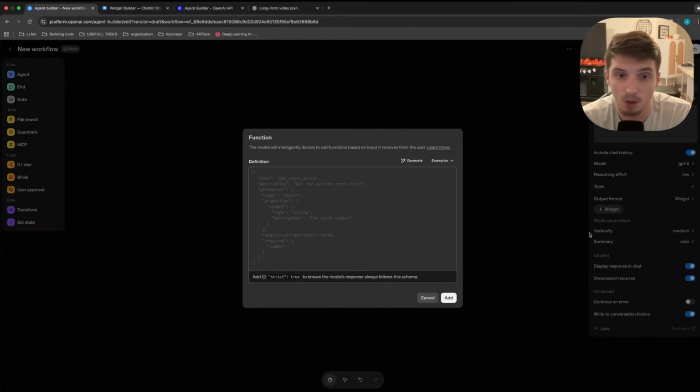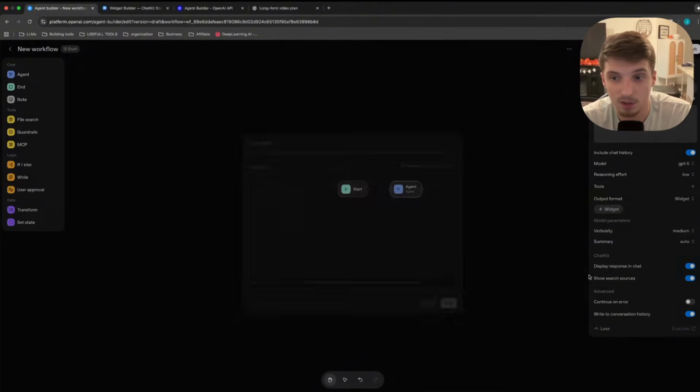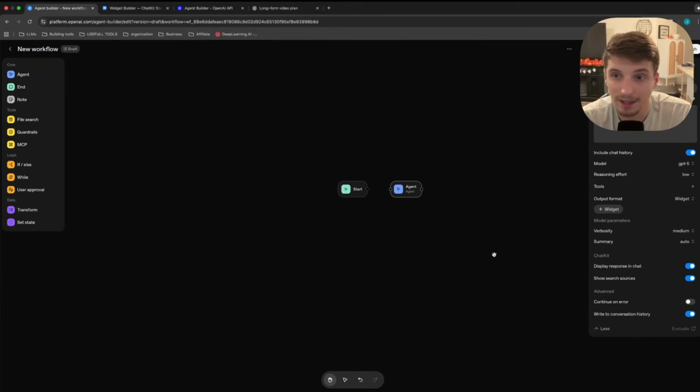And then we have some more developer friendly stuff here, like custom functions and stuff like that. I can dive deeper into that in another video. But so far, that's pretty much the agent node, and it's basically the same as anything you would build on Retell or Voiceflow. It's just an AI agent.